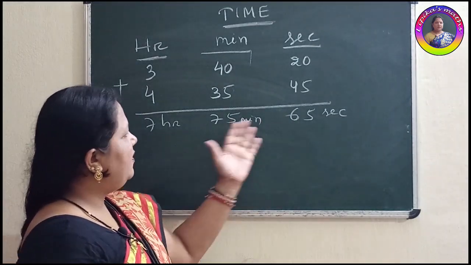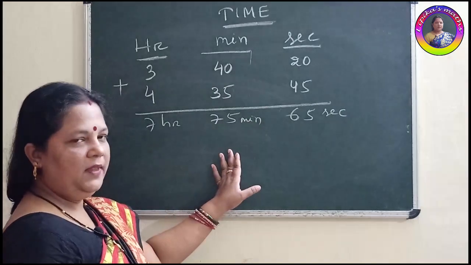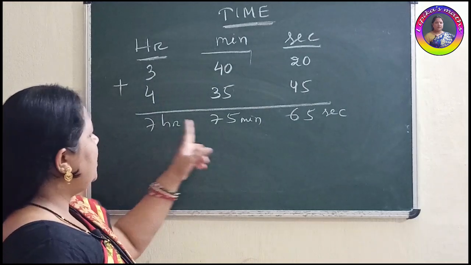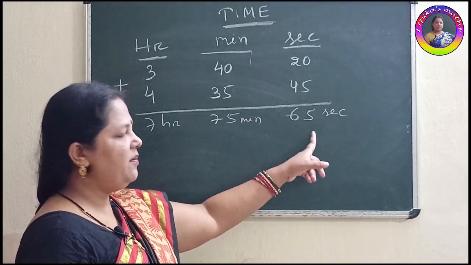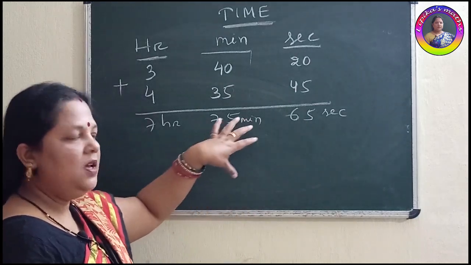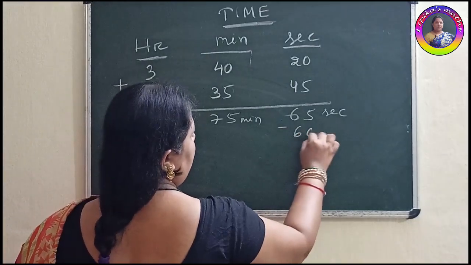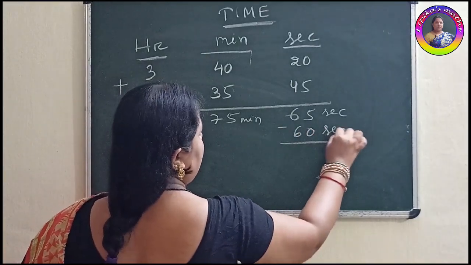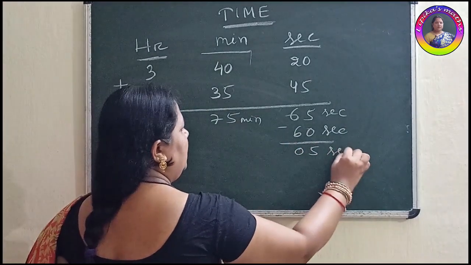But this type of calculation we are not counting. We are counting till 1 hour 60 minutes, 1 minute 60 seconds. But 65 means above 60. So what to do? This 60 first of all you will take out from this 65. So do your minus 60 second. Then how much left? 5 seconds only.